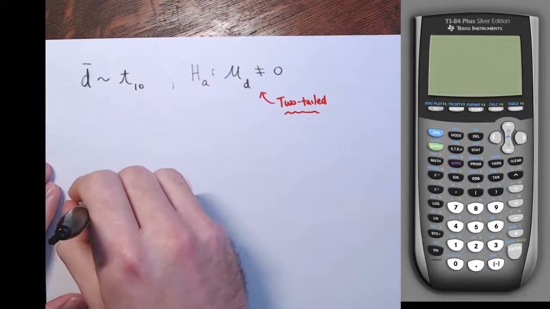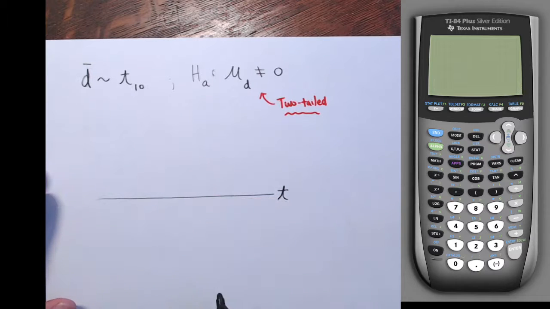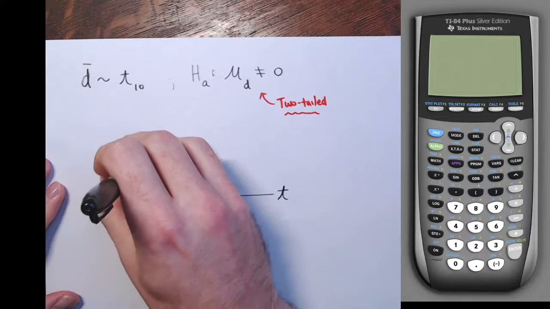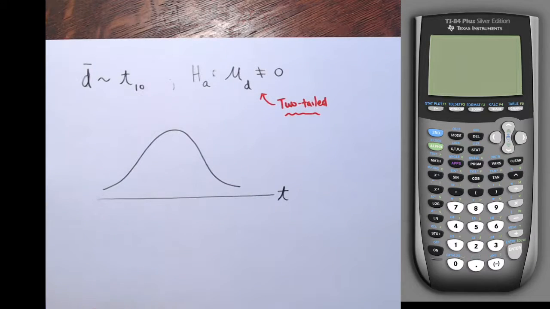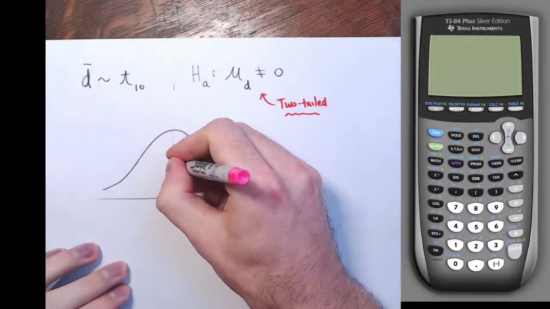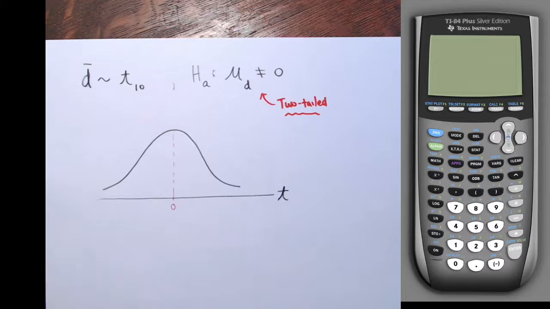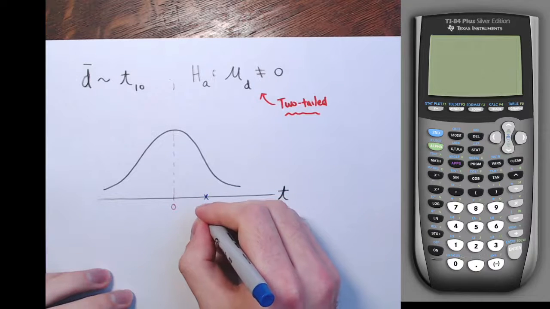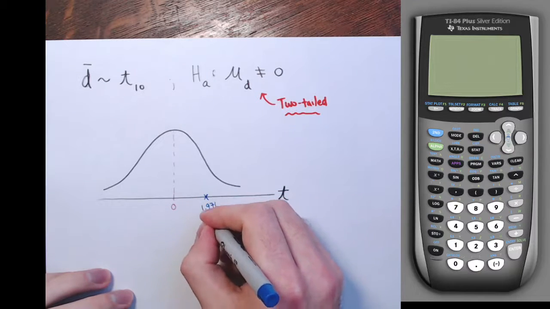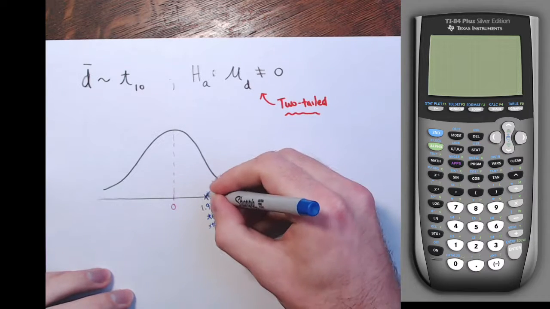And that dictates how I'm going to calculate the p-value. So I'll draw up this t distribution. The number line here is t values, and it's a symmetrical bell-shaped curve where the t-score underneath the peak is a t-score of 0. To calculate the p-value, we need to know where our test statistic lies. They said the test statistic was 1.971. Now this is above the mean.